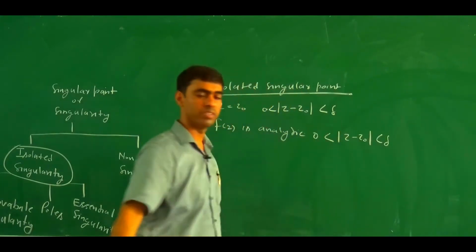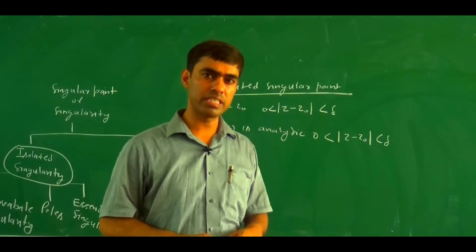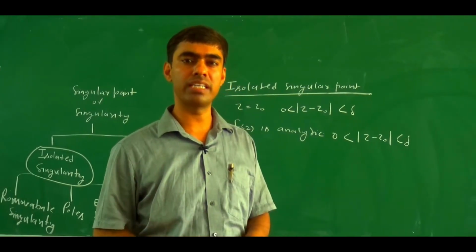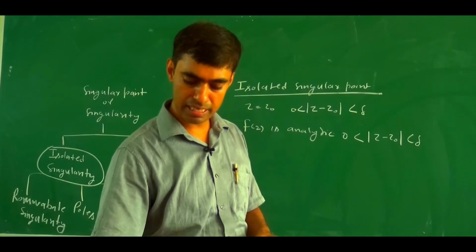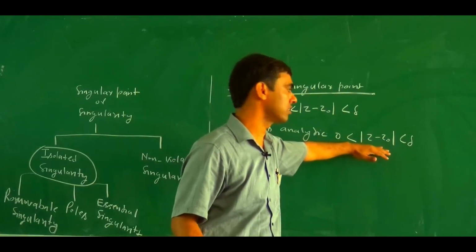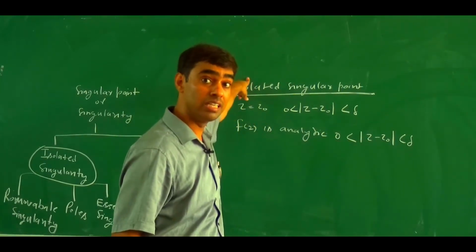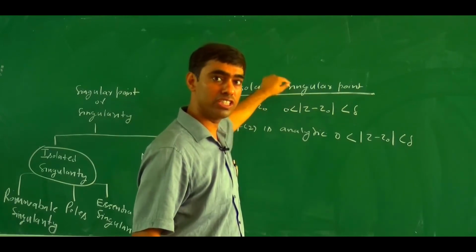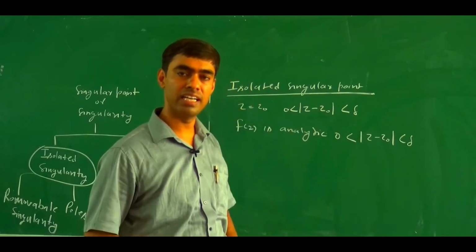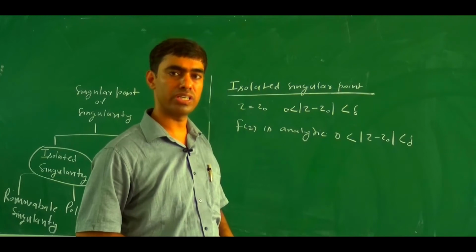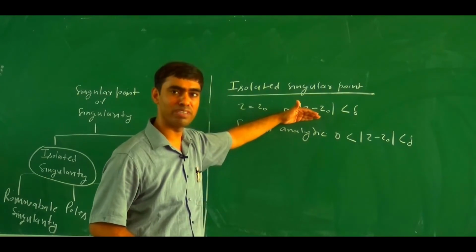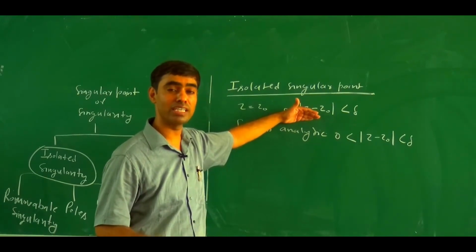If it is analytic in the annular region about z equals z0, then we are able to find a Laurent series expansion. This is the definition of an isolated singular point, because we are able to find a region where the function is analytic, with no other point where the function is not analytic.